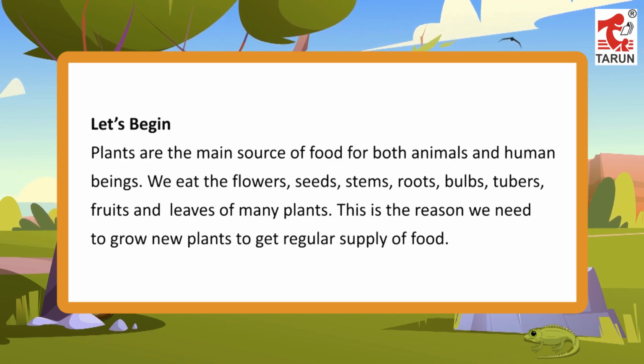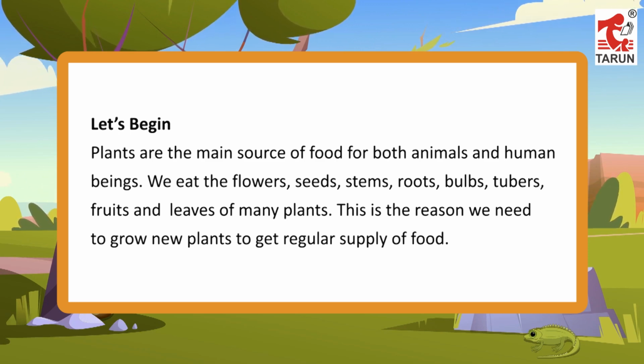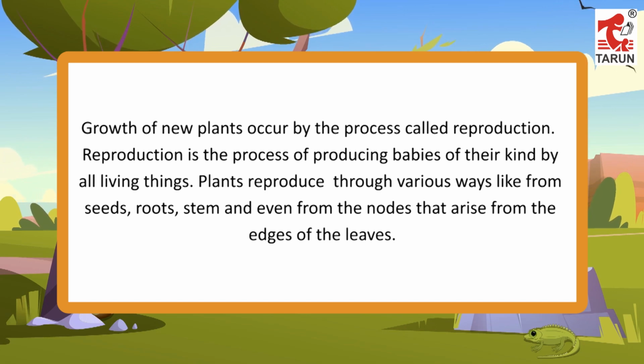Let's begin. Plants are the main source of food for both animals and human beings. We eat the flowers, seeds, stems, roots, bulbs, tubers, fruits and leaves of many plants. This is the reason we need to grow new plants to get regular supply of food. Growth of new plants occurs by the process called reproduction. Reproduction is the process of producing babies of their kind by all living things.